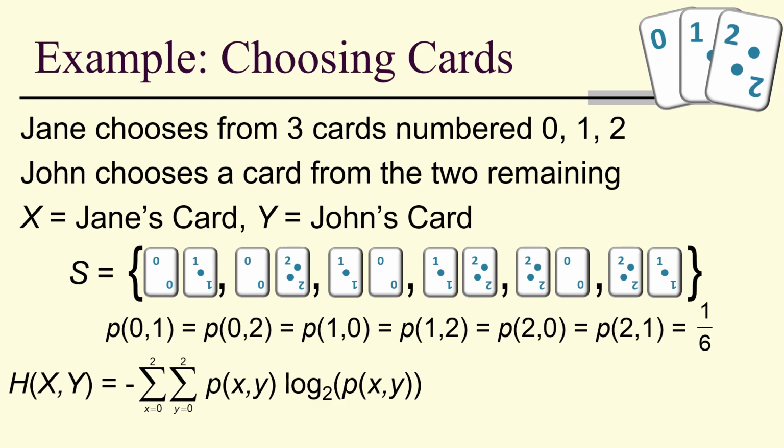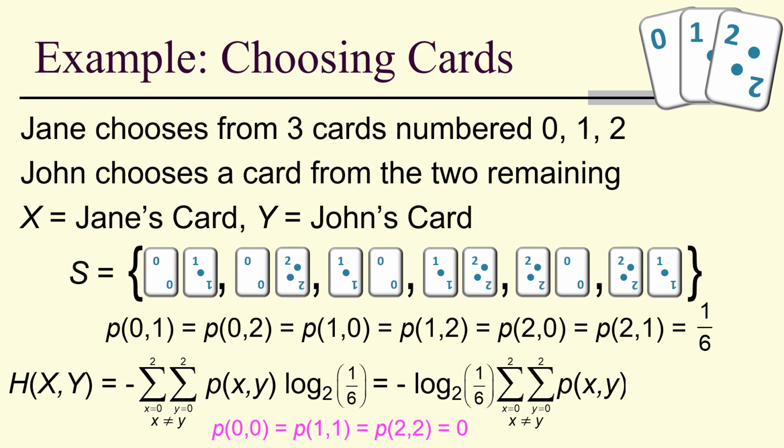And we look at the joint entropy, but notice that (0,0), (1,1), and (2,2) cannot happen because Jane and John can't have the same card. So therefore we have to be sure and sum over x not equal to y. Now the log base 2 of p of xy is the log base 2 of a sixth. And we can pull it out front, get negative log base 2 of a sixth times this double sum, but that double sum adds up to 1, and we just get log base 2 of 6.